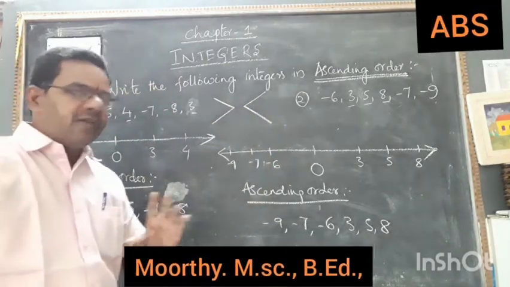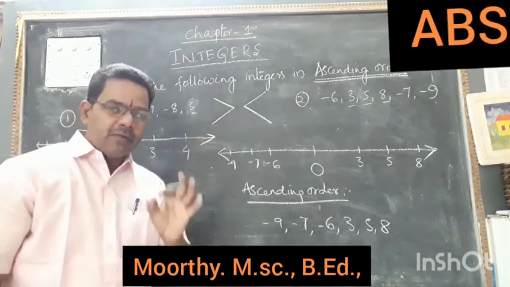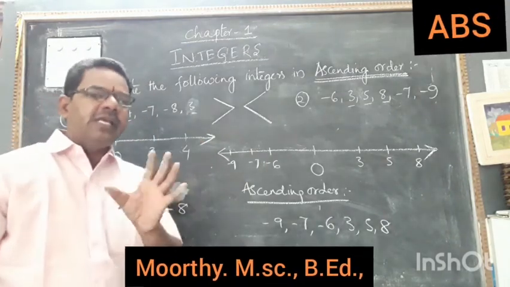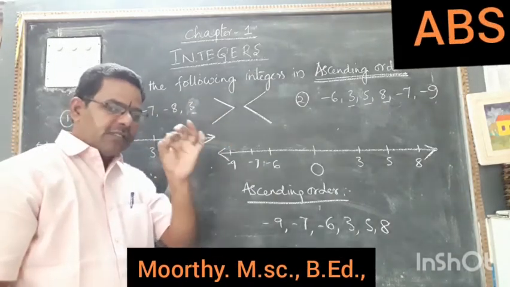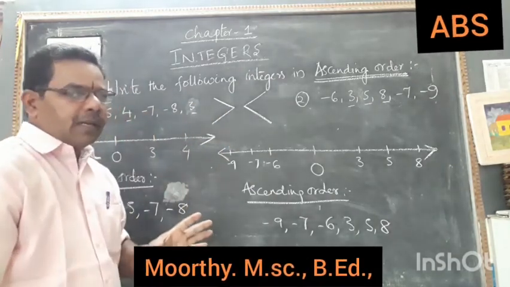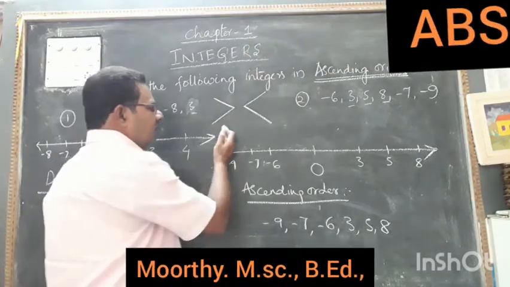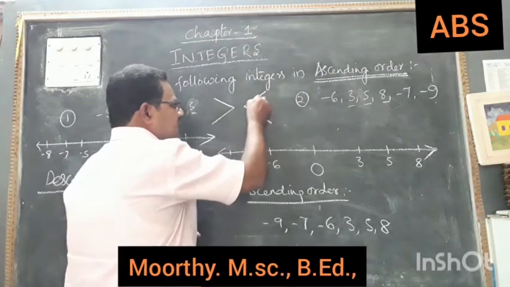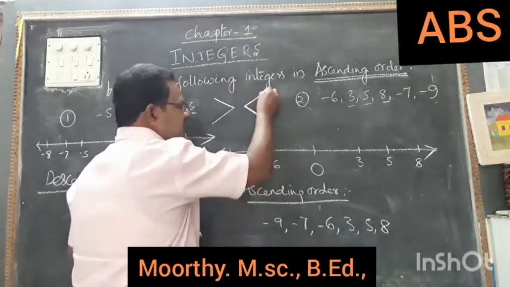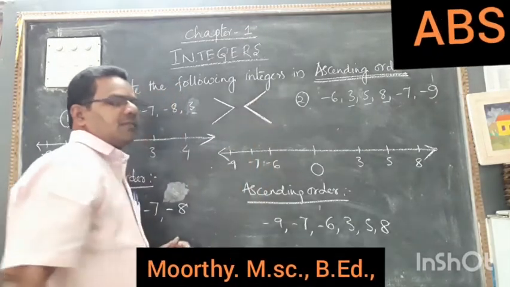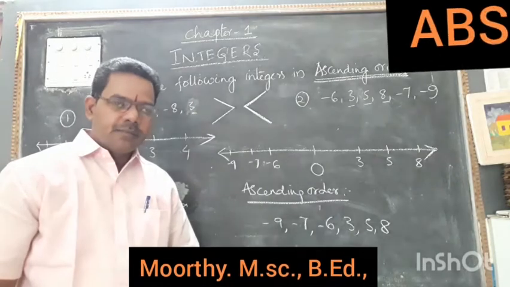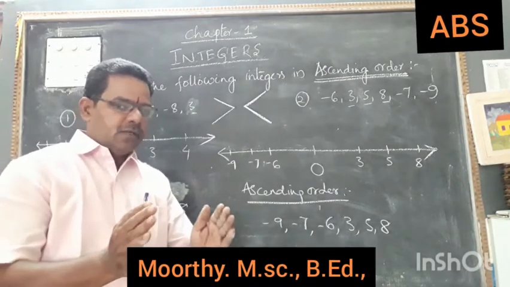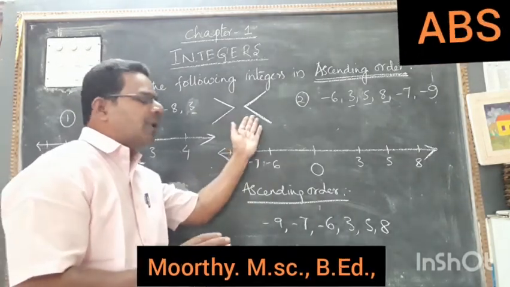Maximum students will be confused about which one is greater than and which one is less than. It's very easy. You have to keep a symbol. How to find out this one means, see this one. This is in the shape of L. L is nothing but less than. The other one is greater than. Okay. For students, only to remember, easily to remember I have given.